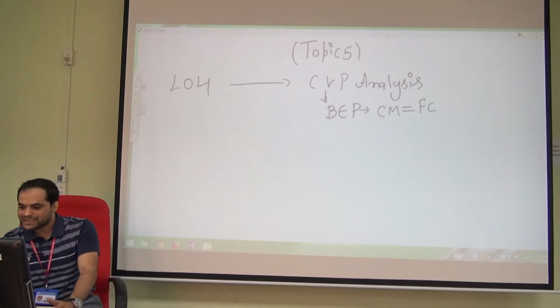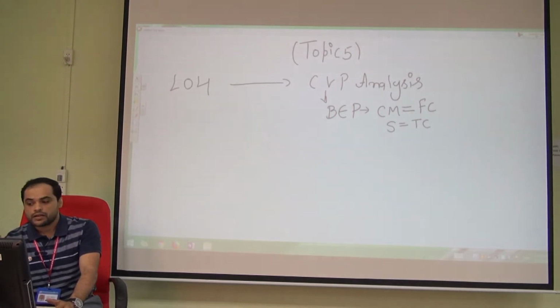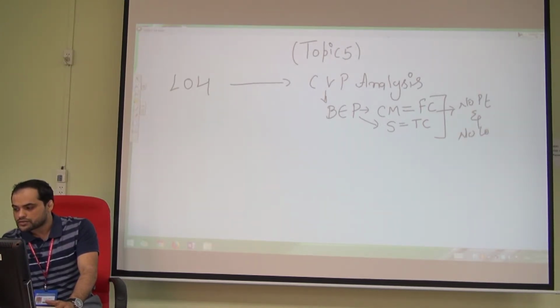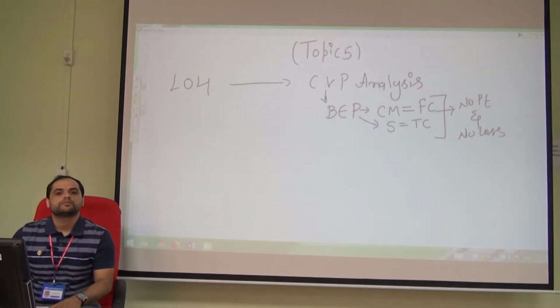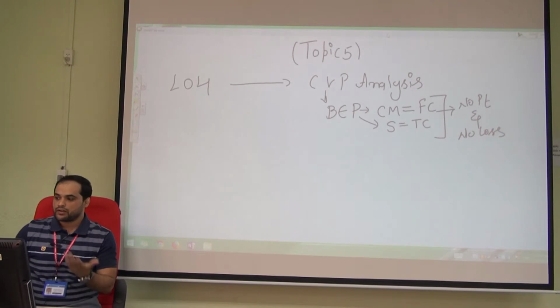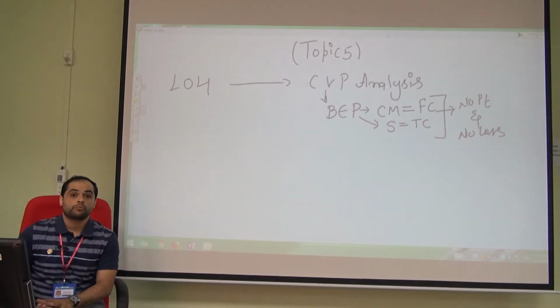Or we can say that sales equals total cost. In simple language, we can say no profit and no loss. We're not going to make any profit, and of course, we're not going to suffer any loss either. That's the meaning of break-even.